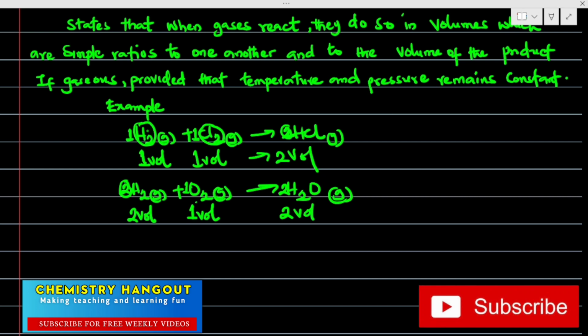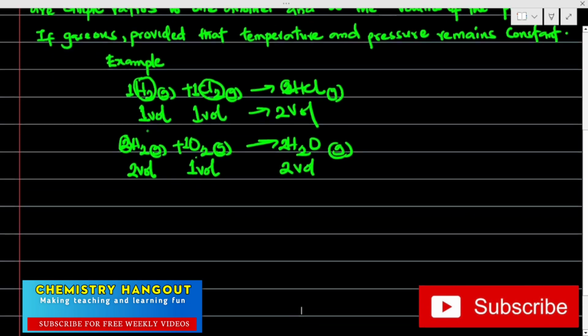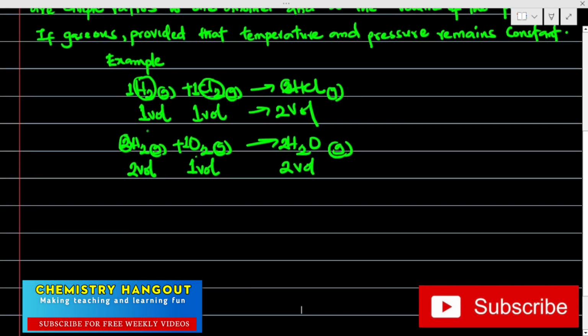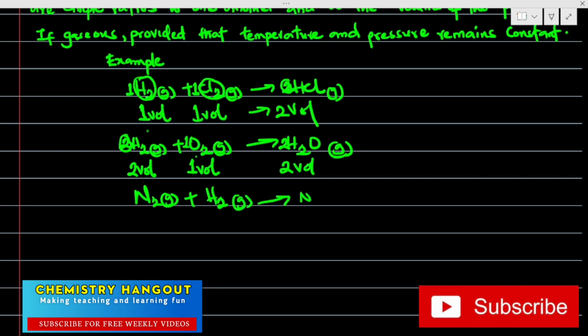Let me take another example. That's why we have to take our time to understand this law. Let's take another example of what Gay-Lussac is actually saying. If I have nitrogen gas plus hydrogen gas giving us ammonia gas.